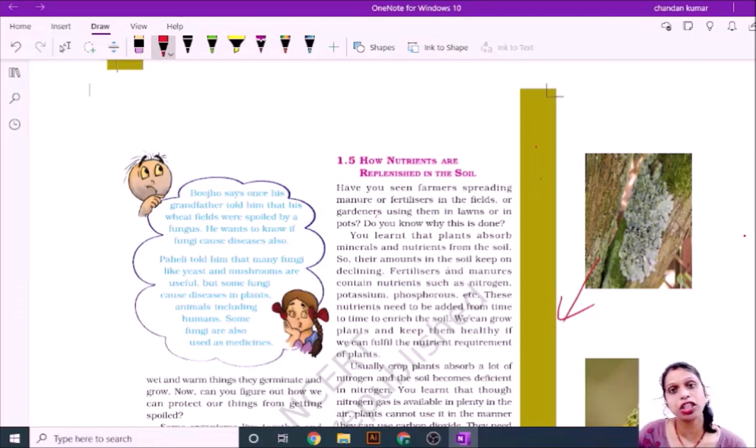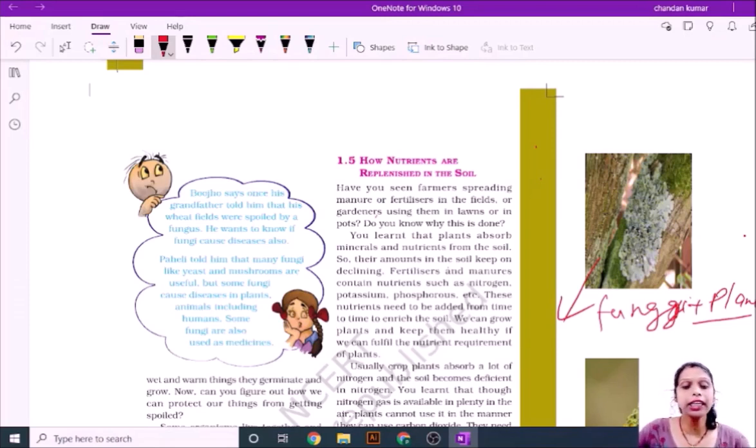The name of this relation is symbiosis. When living organisms share their shelter and nutrition with each other, this type of relation is called a symbiosis relation.